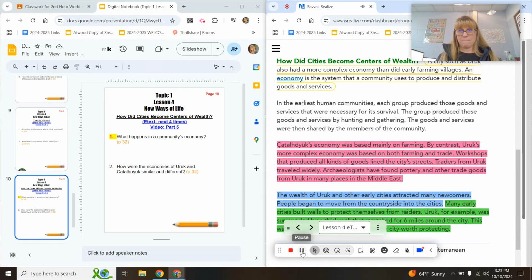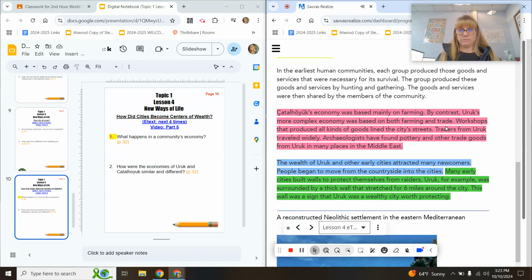In the earliest human communities, each group produced these goods and services that were necessary for its survival. The group produced these goods and services by hunting and gathering. The goods and services were then shared by the members of the community. Çatalhöyük's economy was based mainly on farming. By contrast, Uruk's more complex economy was based on both farming and trade. Workshops that produced all kinds of goods lined the city's streets. Traders from Uruk traveled widely. Archaeologists have found pottery and other trade goods from Uruk in many places in the Middle East.